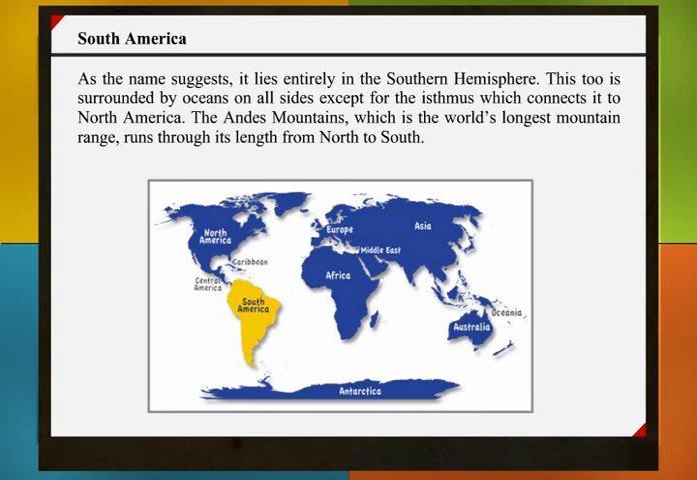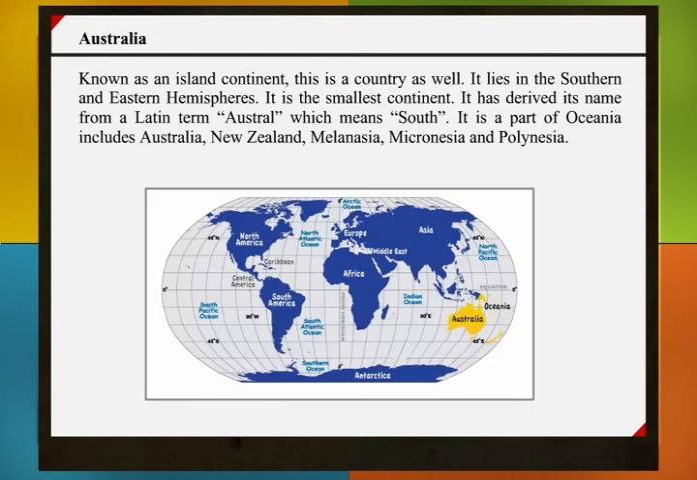South America. As the name suggests, it lies entirely in the southern hemisphere. This too is surrounded by oceans on all sides except for the isthmus which connects it to North America. The Andes Mountains, which is the world's longest mountain range, runs through its length from north to south.